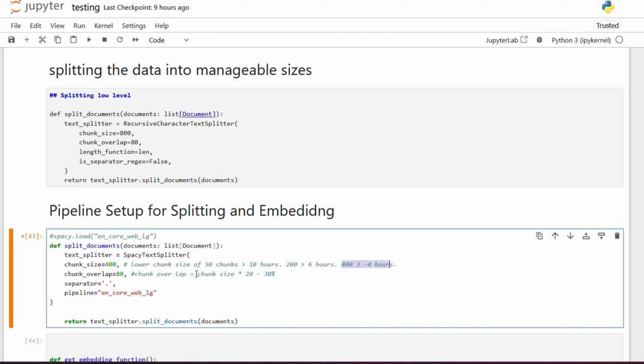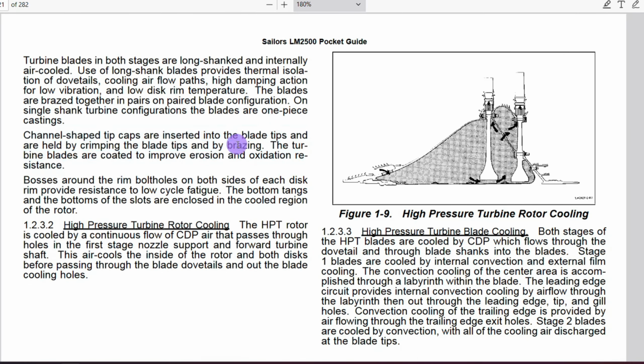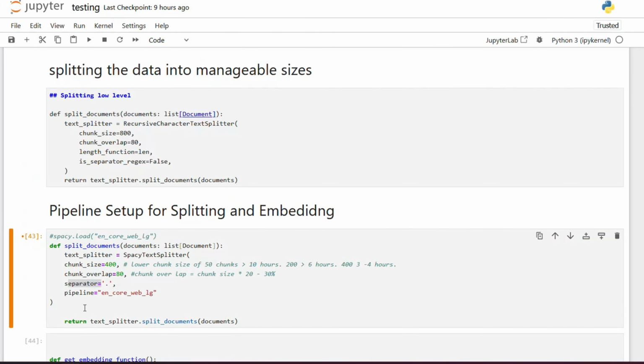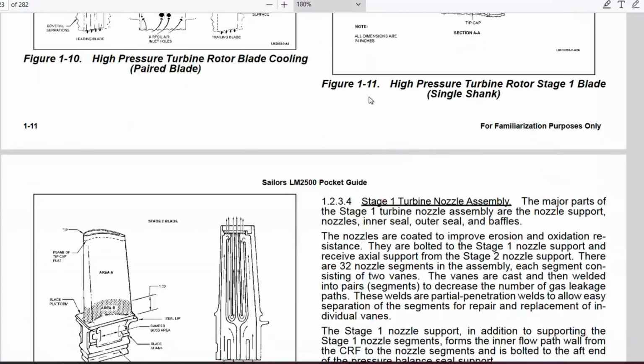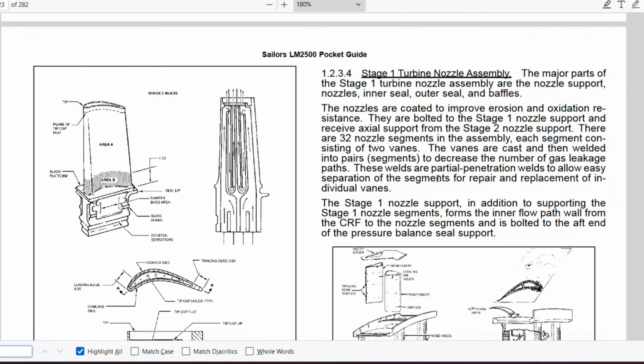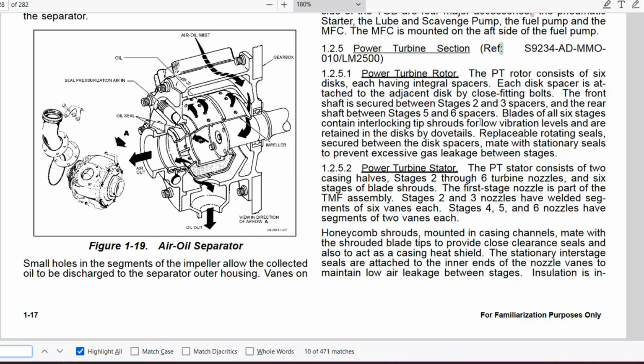Another thing that I tested was the separator. The separator kind of tells where the chunk will stop. So imagine the separator is a full stop here. But normally people use a space or some other special character, like a semicolon that I saw in some of the data here.